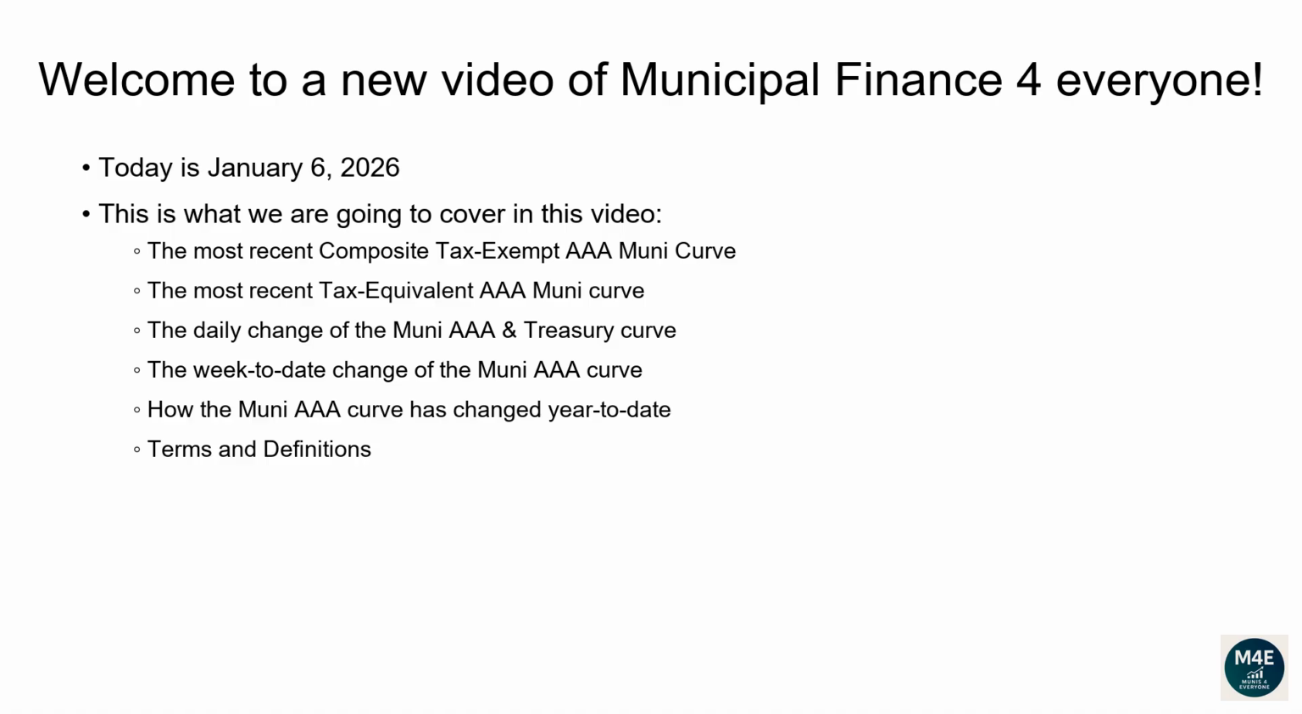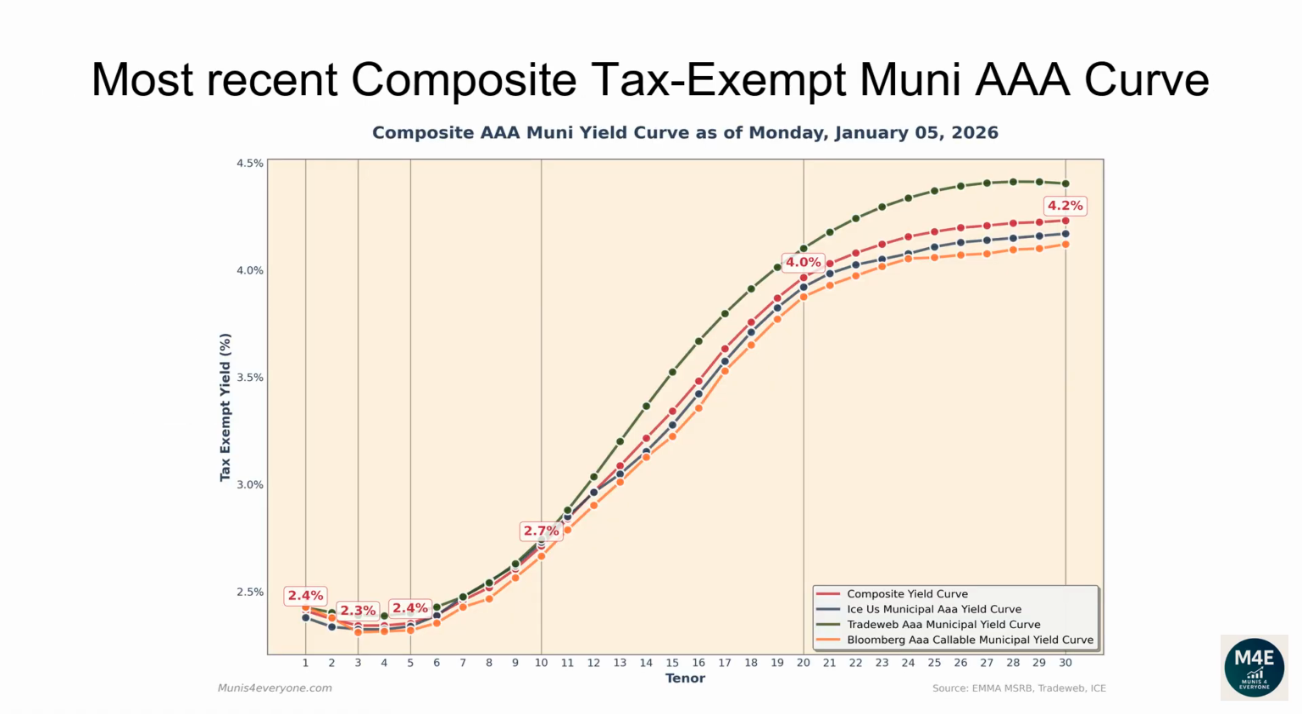Terms and definitions. Let's go over the most recent composite tax-exempt Muni AAA curve. The following composite tax-exempt yield curve is based off the most recent ICE, TradeWeb, Bloomberg yield curves that are available on the MSRB website, plus some proprietary extra adjustments, as of January 5, 2026.